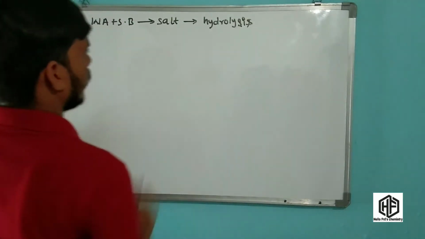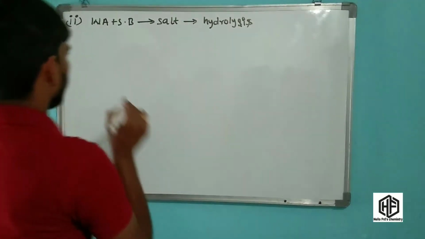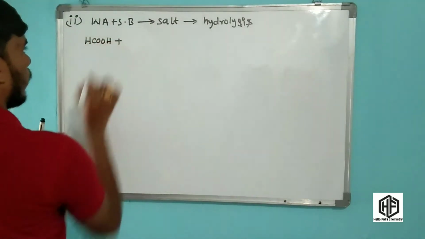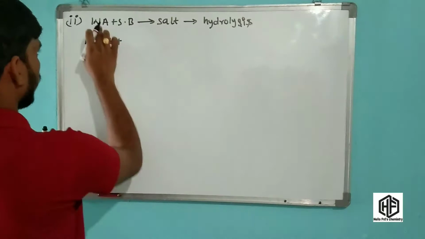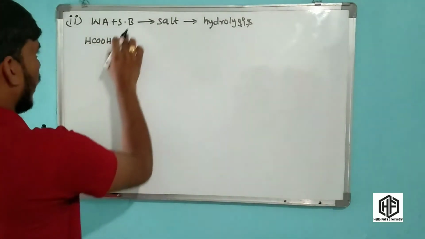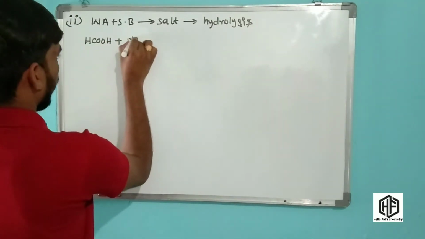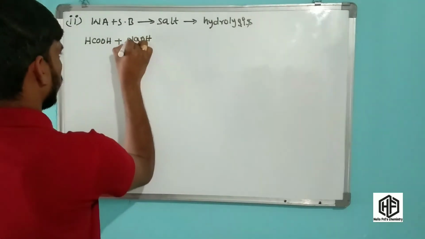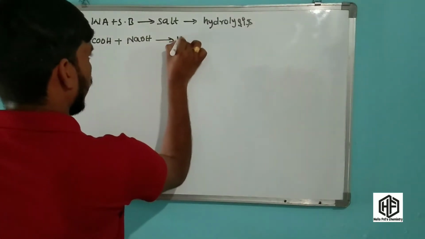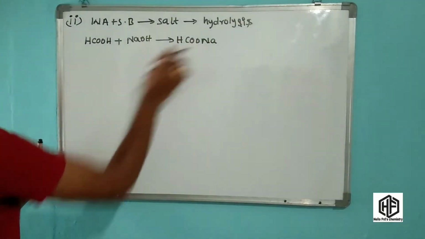Friends, it shows hydrolysis. What is the weak base? Friends, the example is: weak acid HCOOH, formic acid, plus strong base NaOH, gives HCOONa. This is the salt.